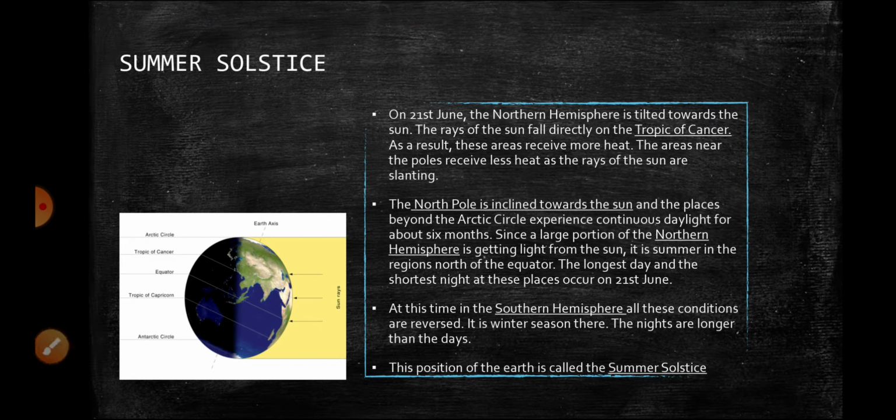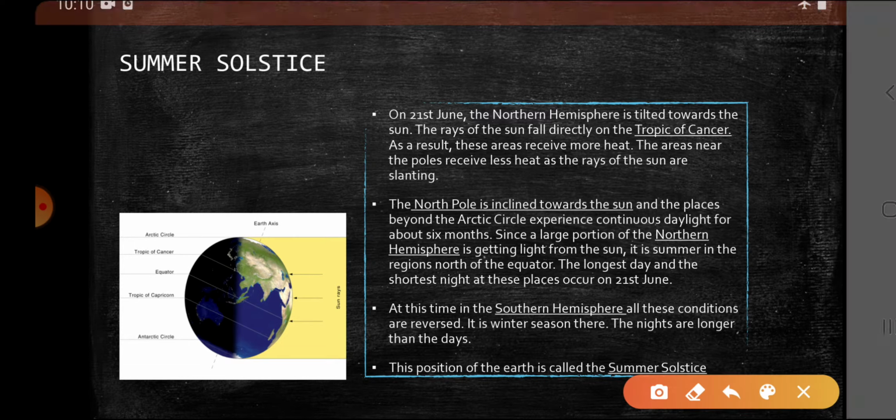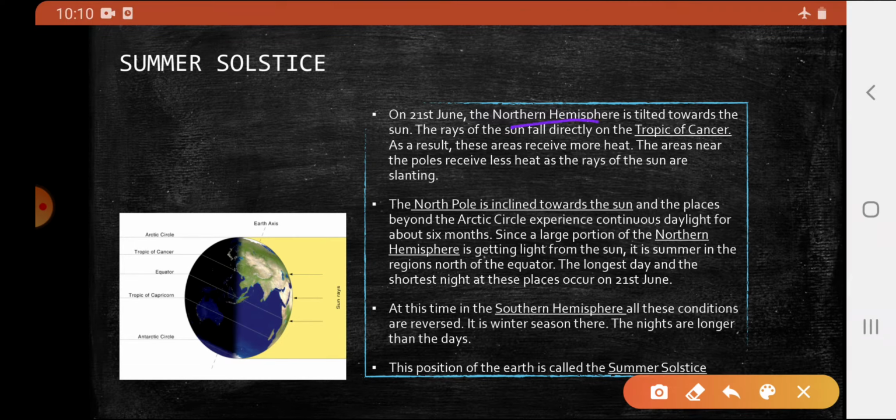Summer solstice. On 21st June, the northern hemisphere is tilted towards the Sun. So this is the northern hemisphere and it is tilted towards the Sun. And the Sun's rays fall directly on the Tropic of Cancer. As a result, it will receive more heat. So this is the Tropic of Cancer and it receives more heat, and the areas near the pole receive less heat as the Sun's rays are slanting.